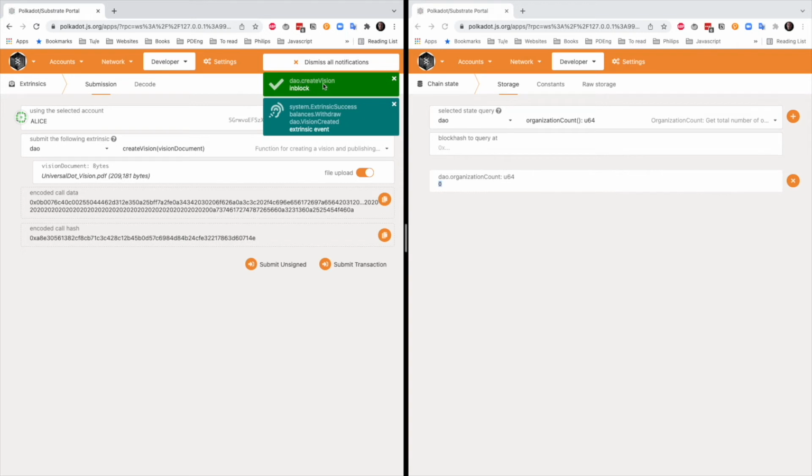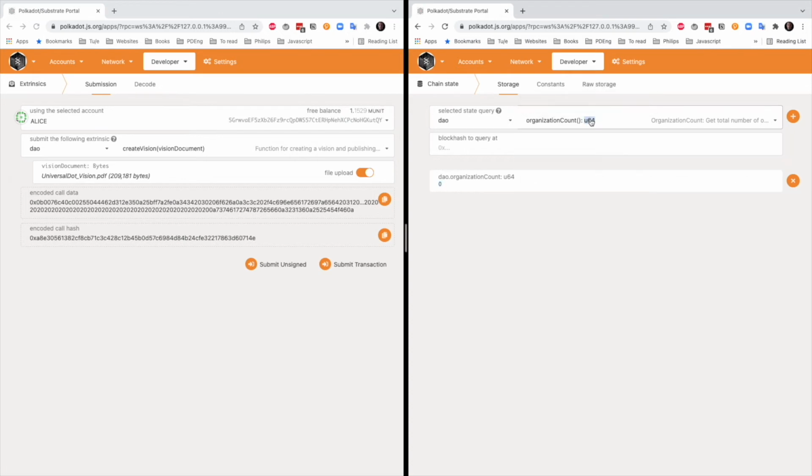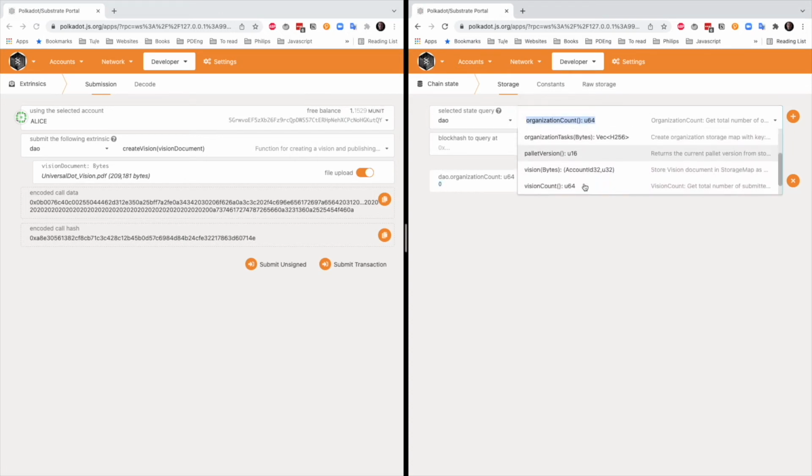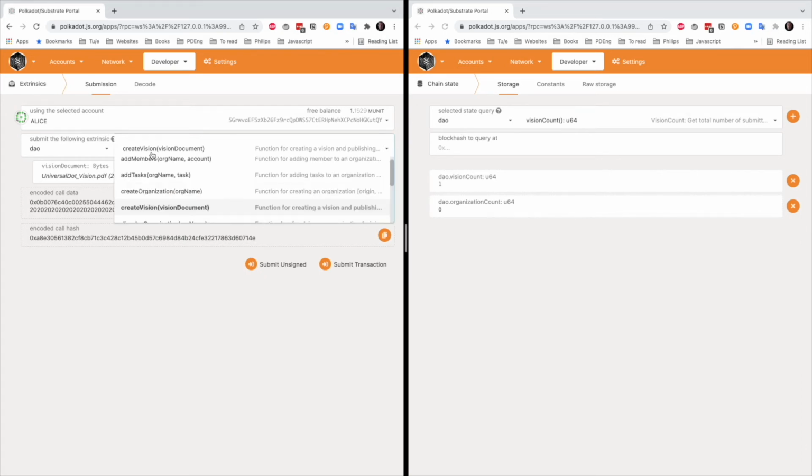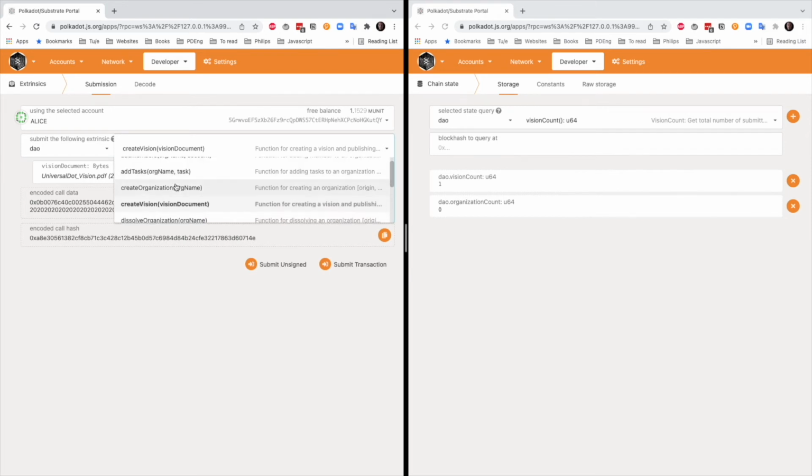We can see we have a success event for created vision. If we query the vision count, we can see that we have one vision document currently existing.